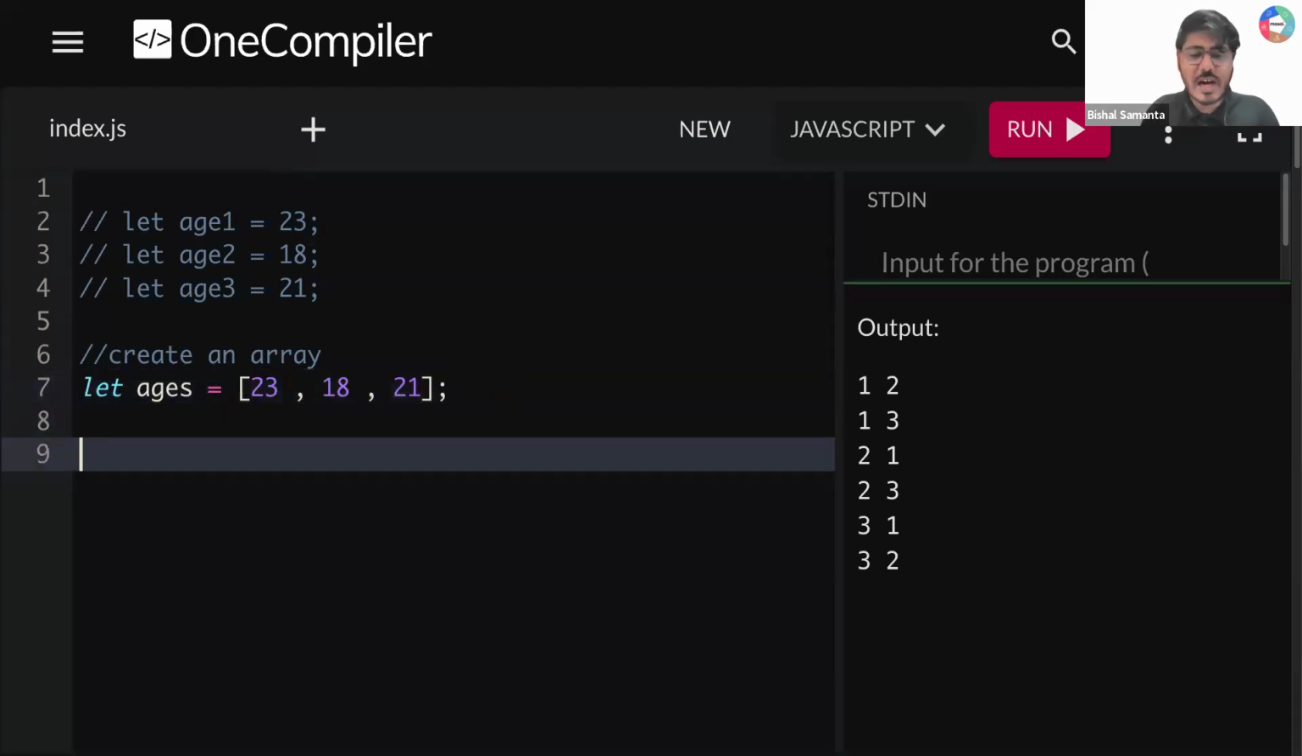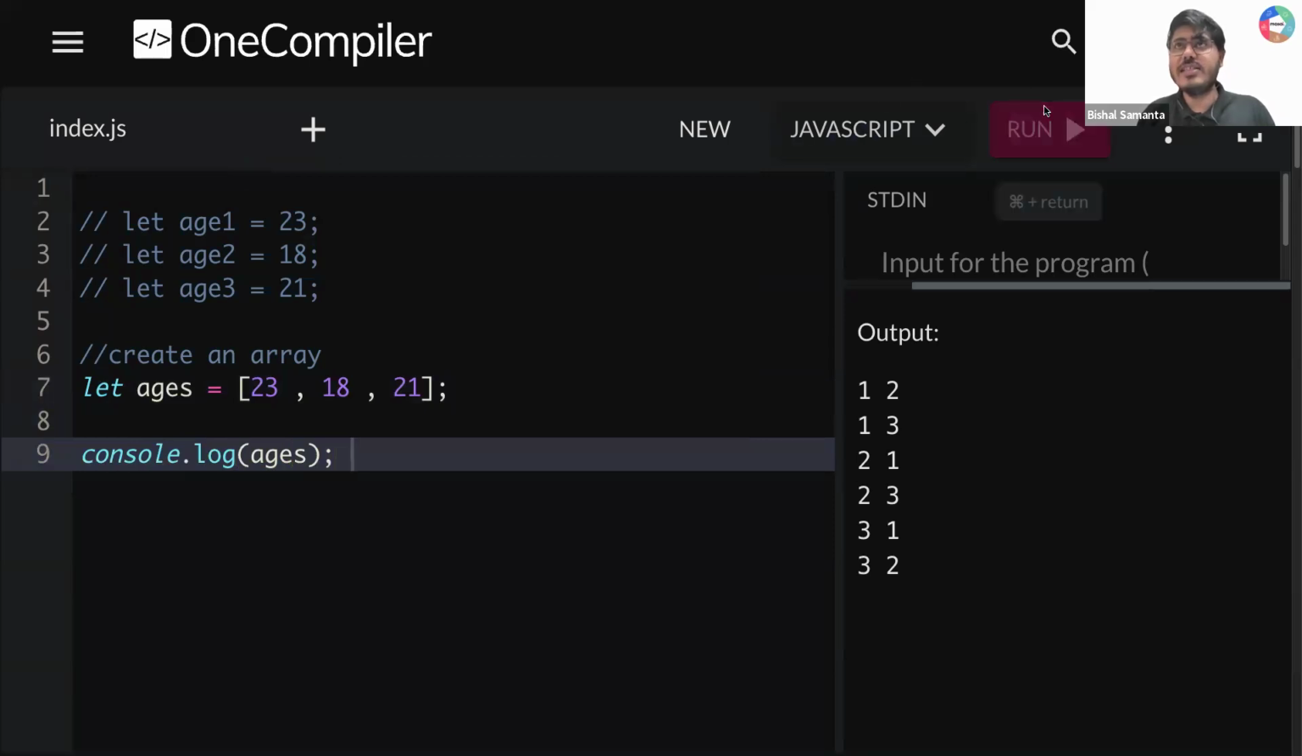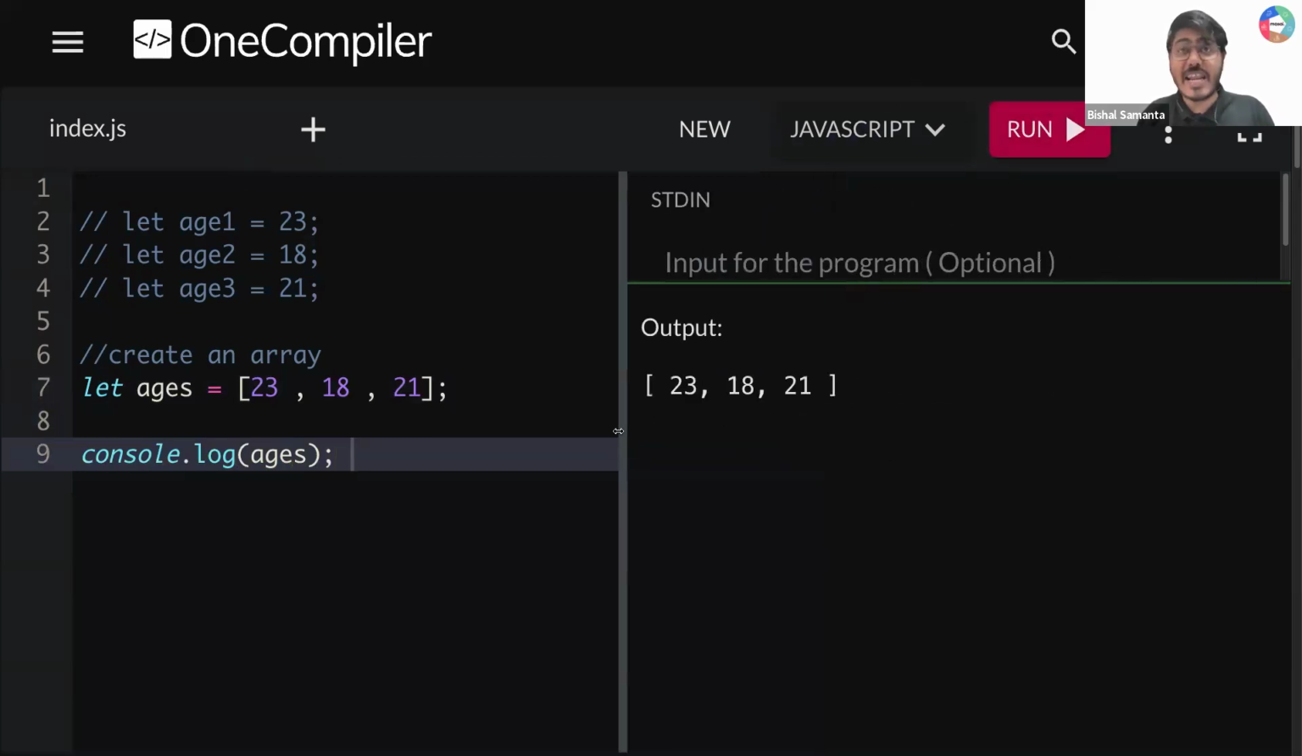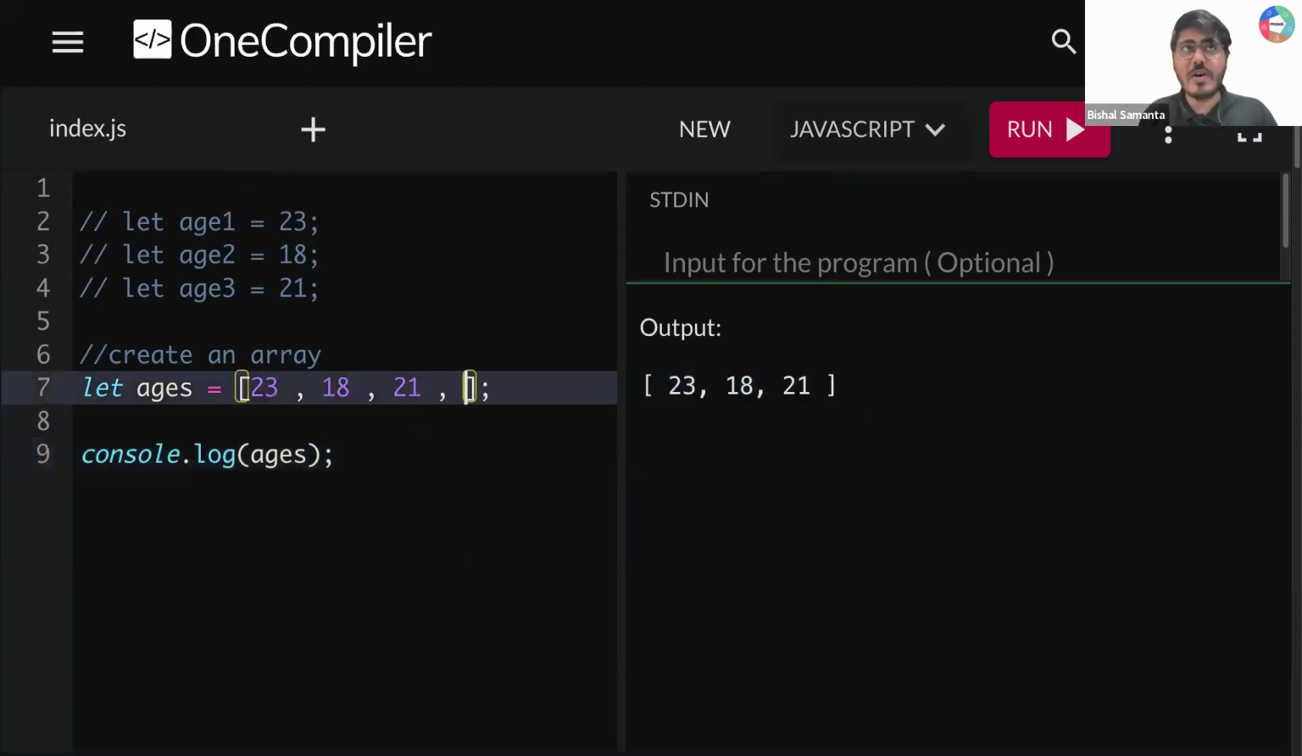Right? So now let's say after that, if I write here console.log ages, let's see what I'm getting. If I run this thing, I'm getting this array printed. Can you see here? 23, 18, 21. I'm getting this array printed inside this output, right? Okay, so let's say I want to add one more friend. Let's say here I'm adding 17, one more friend. So now if I run this, what I'm getting? I'm getting all these array elements. This is a new thing we are getting here, right?